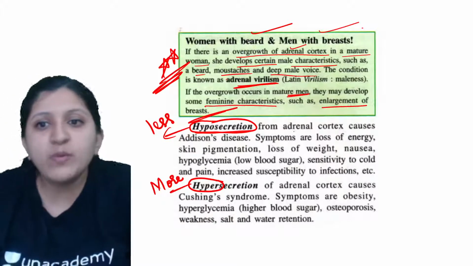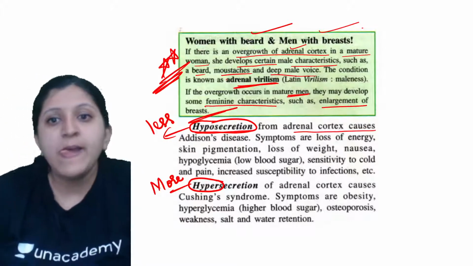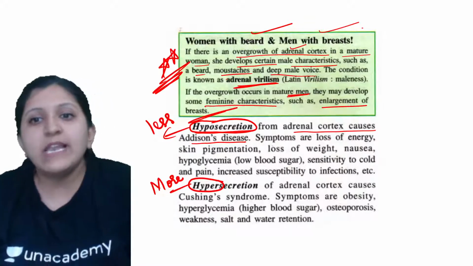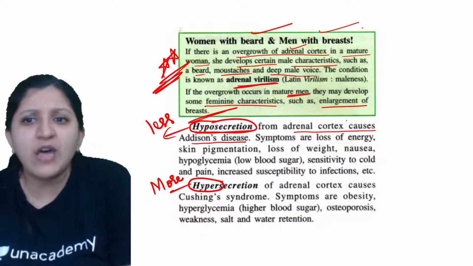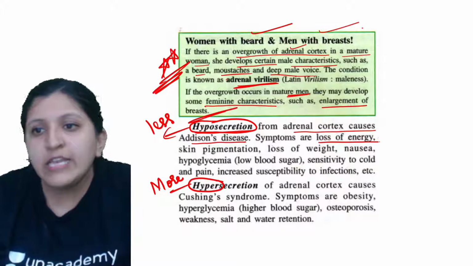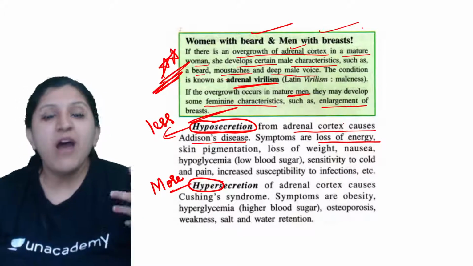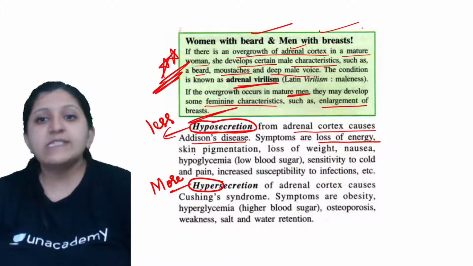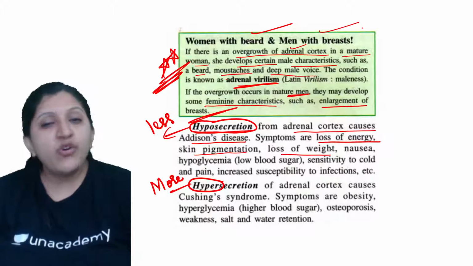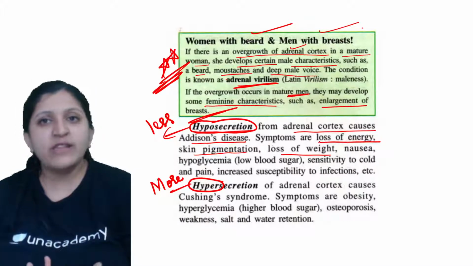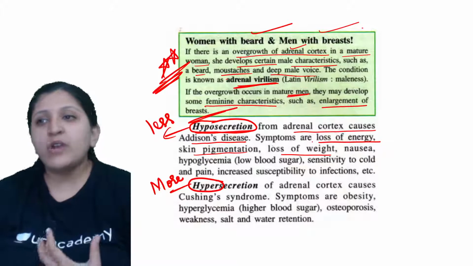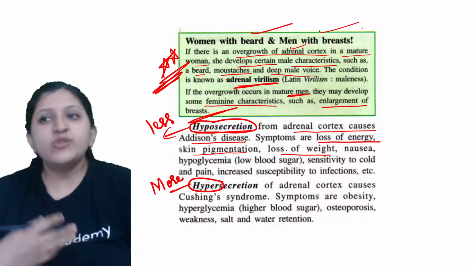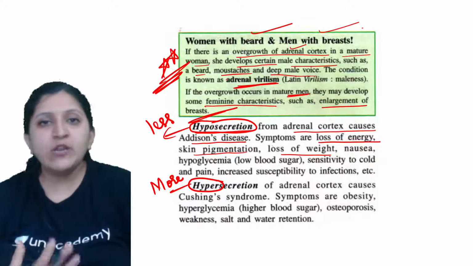In case of hyposecretion from the adrenal cortex, this is going to cause Addison's disease. The symptoms are there because a very small amount of these hormones is being released, so it can lead to loss of energy, because if the hormone itself is not released, energy is very low. So loss of energy, skin pigmentation we can find, loss of weight, because energy is not there, then the proteins, glucose, then fats are converted into ATP. So basically an individual is going to lose a lot of weight.